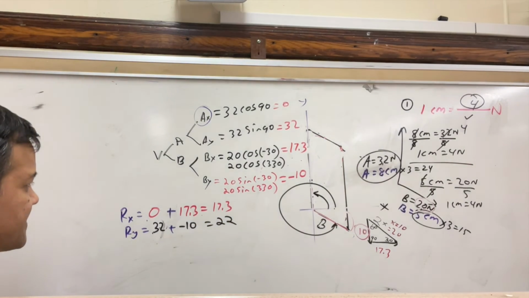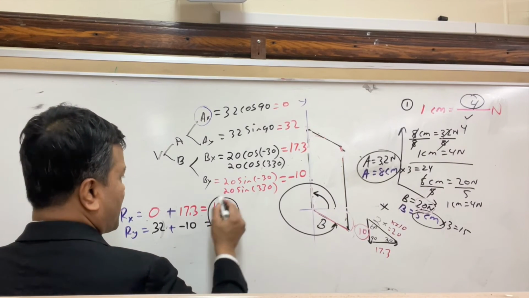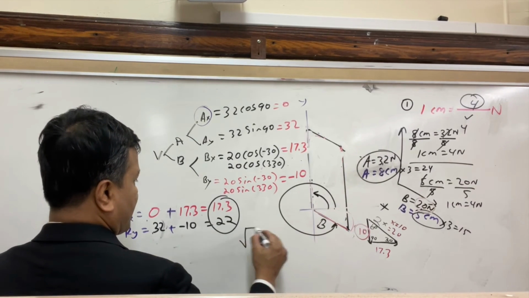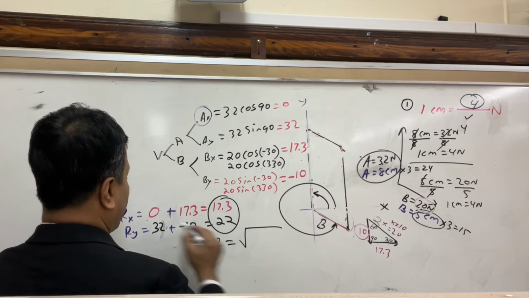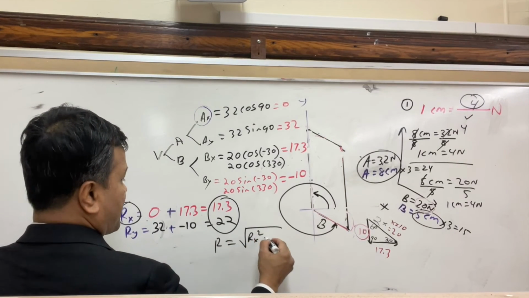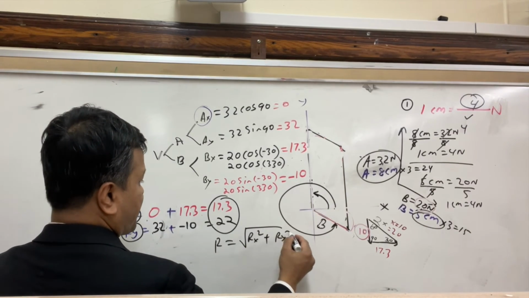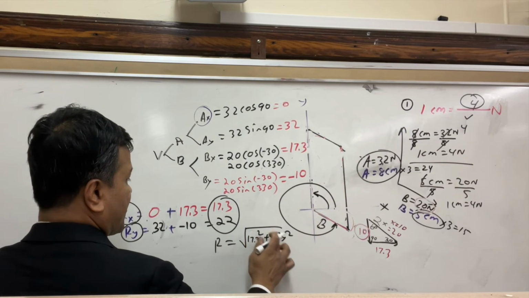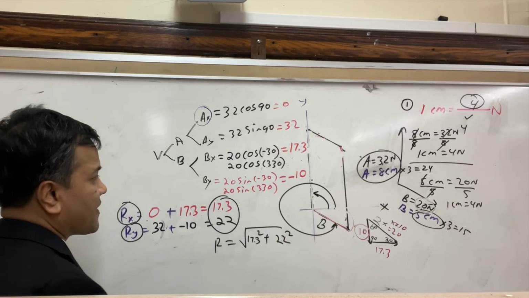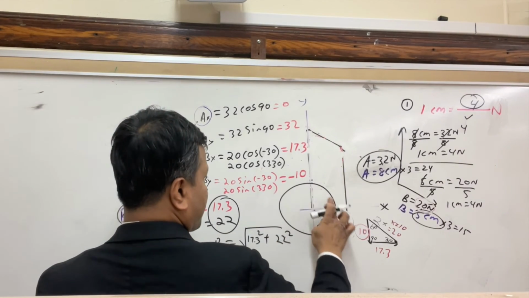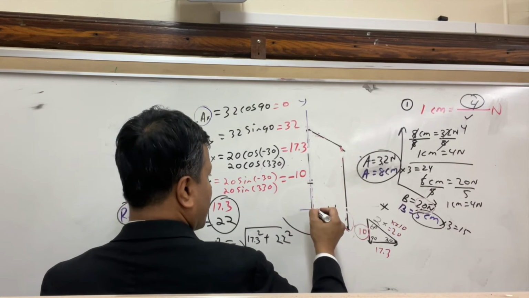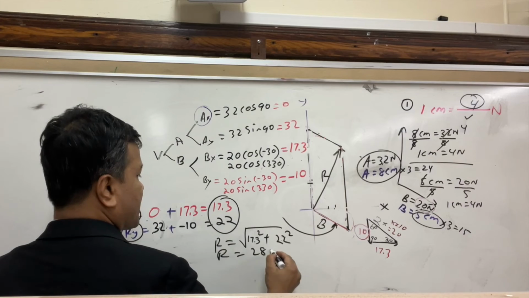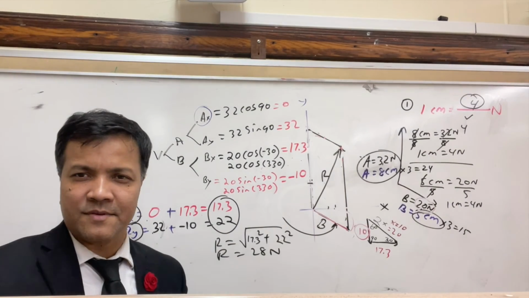All right, excellent. So now you know everything. You know that R is equal to the square root of RX squared plus RY squared, and this is 17.3 squared, and this is 22 squared. So make sure you show the R. If you don't, then you lose points. Your R is again 28 newtons, for the above reason.